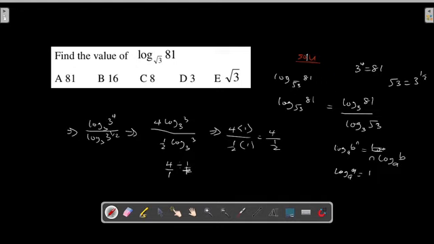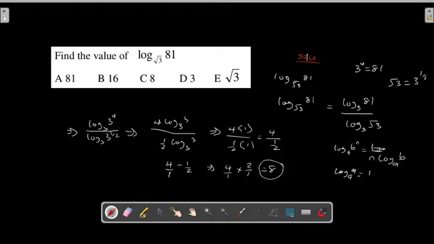What I mean by the inverse is the reciprocal. It means that this 2 will go up and this 1 will come down. That's the reciprocal of the second part. So that is equal to 4 over 1 multiplied by 2 over 1. Now we are getting it. In normal mathematics, 4 times 2 is equal to 8, and 1 times 1 is 1. So therefore, the solution to this problem is equal to 8. That is the answer to this problem.